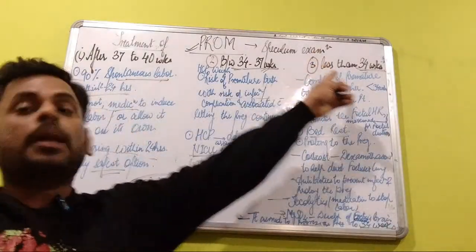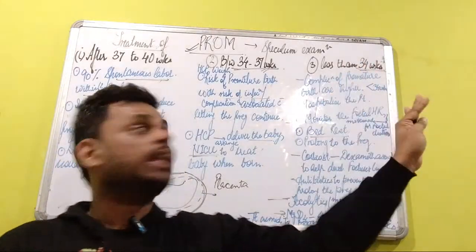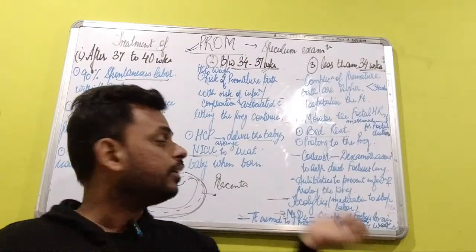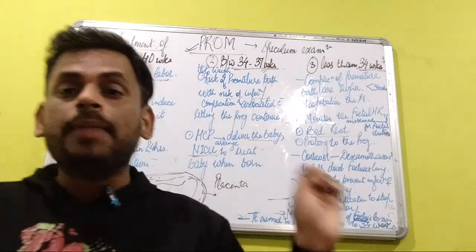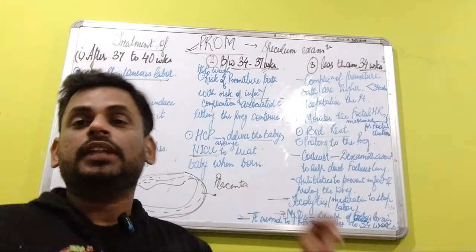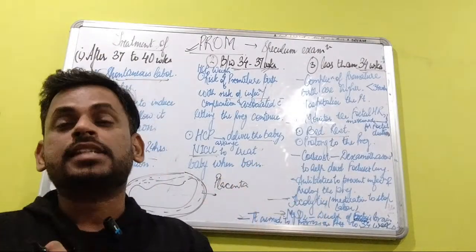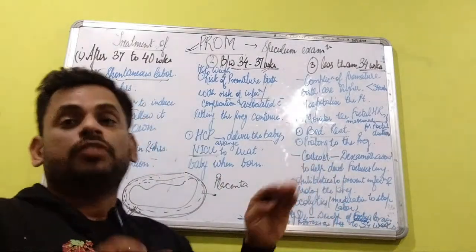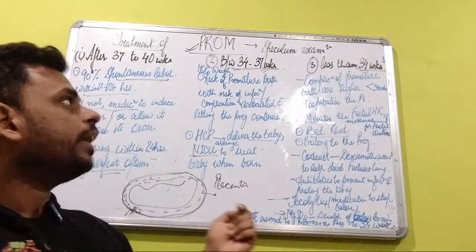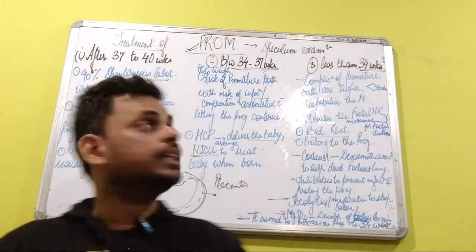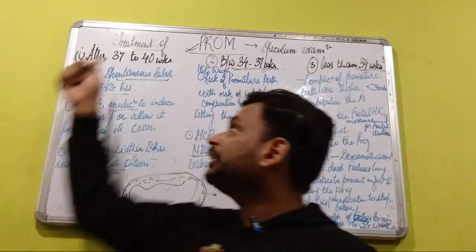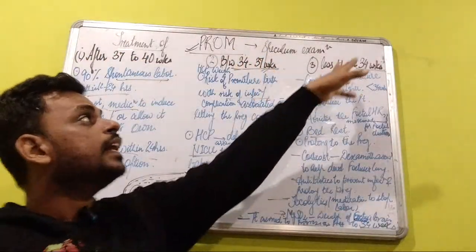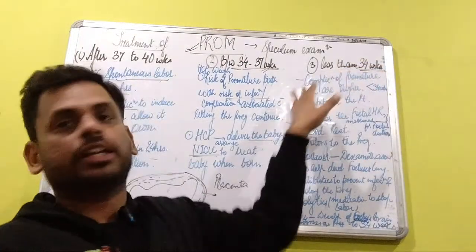So if premature rupture of membranes occurs at a gestational age of less than 34 weeks, whatever the treatment modality is, it is aimed at prolonging the pregnancy, to progress it to at least 34 weeks of gestation in order for the baby to survive. All right. Now, this was all about the treatment methods, whether the gestational age is 37 to 40 weeks, between 34 to 37 weeks, or less than 34 weeks.